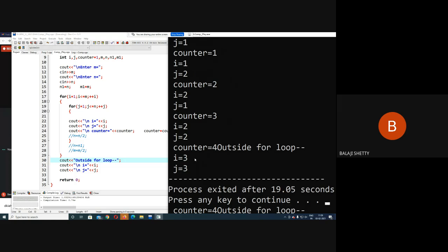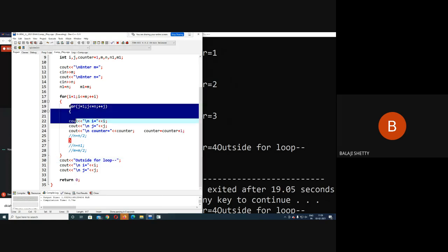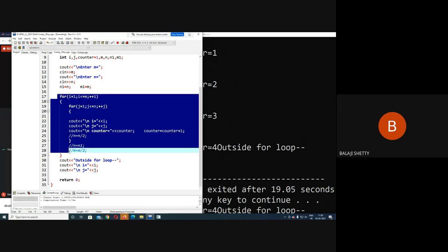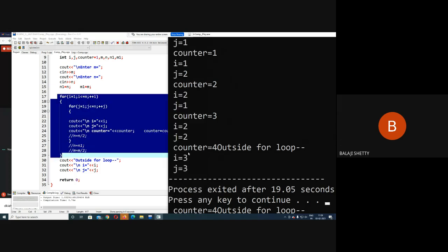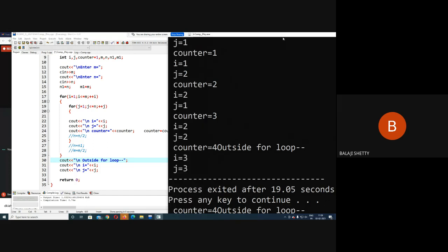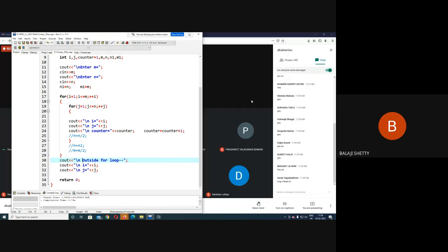Try to understand this. Outside the for loop, when this loop was broken, value of j was 3, and when this loop was broken, value of i was 3. That's why here i equal to 3, j equal to 3 outside the for loop. So what I do here, I print output on a new line. Okay, then what will happen now? You will get the output on a new line.